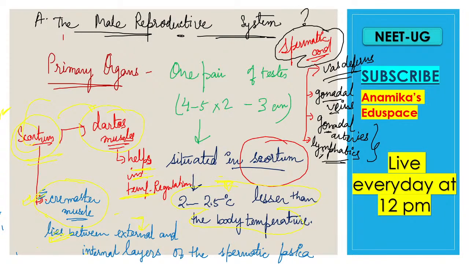And what is the spermatic cord? The testes are attached to the abdominal cavity, right? Through what? Through the spermatic cord. The spermatic cord contains what? Vasa deferentia, gonadal veins, gonadal arteries and lymphatics. Clear?